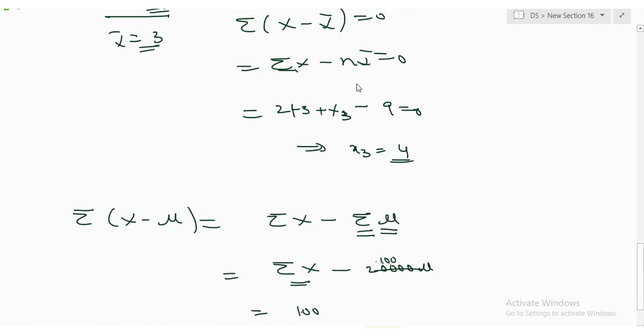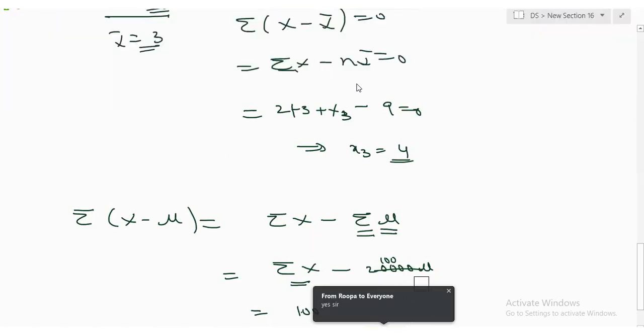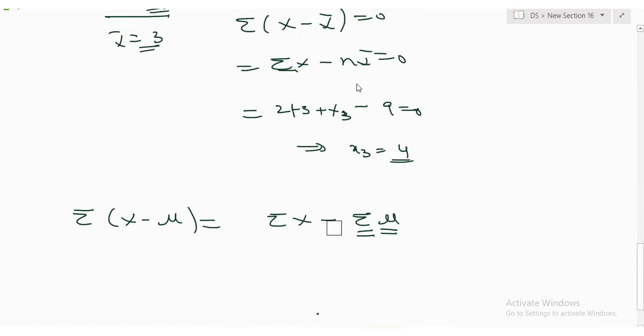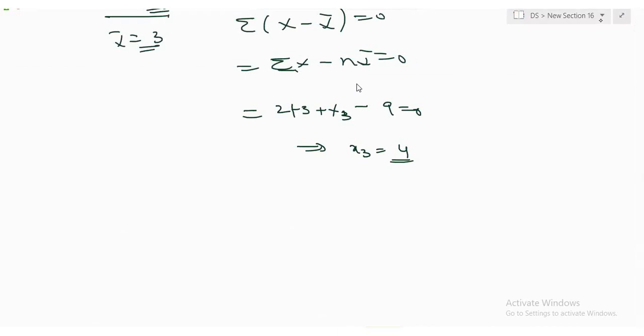Rupa, is that clear? Things are clear or not? Because the sample size is changing, na? Sample size is changing because of that reason. Okay, good. You should ask such kinds of questions. You should not trust whatever I'm teaching. When you don't trust, automatically you will get the subject.